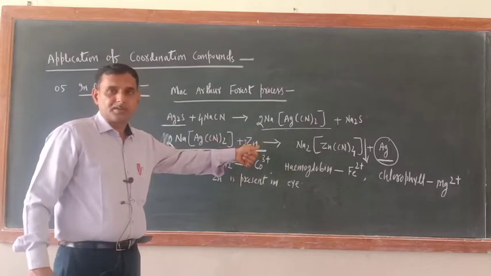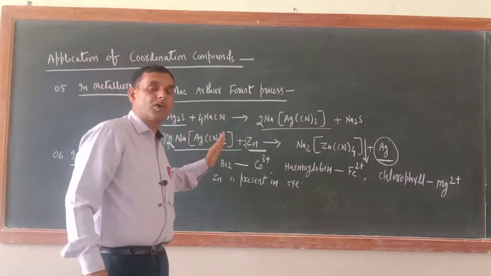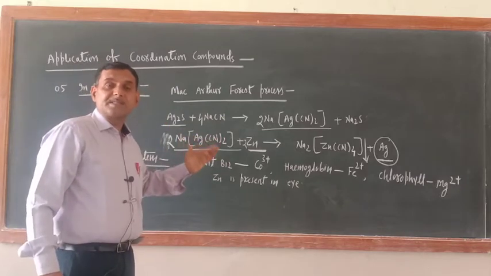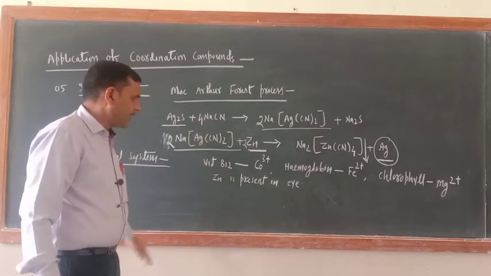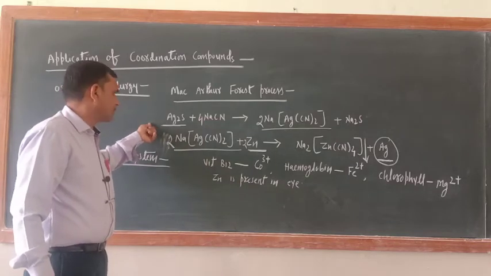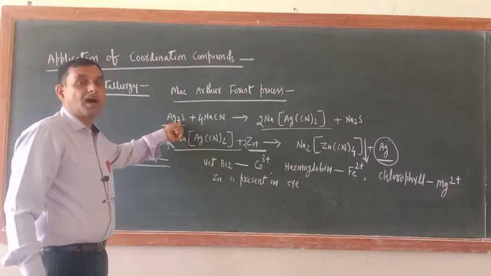No. That is why the coordination compound plays a big role in the removal of noble metals, especially silver and gold. The same process can be used for gold also. Here you have taken Ag2S; you can take the ore of gold.